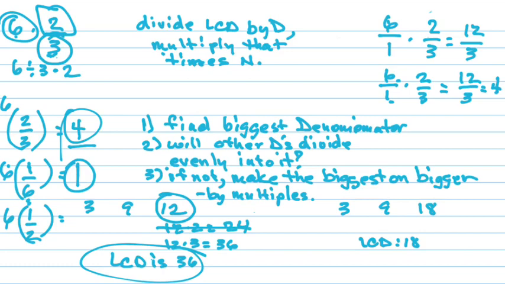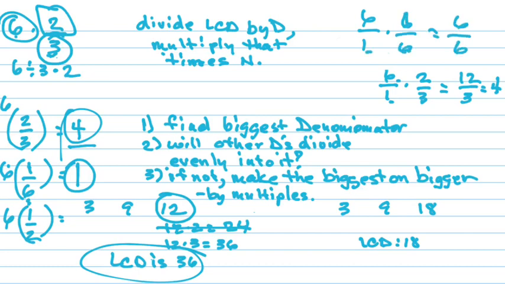All right, 6 divided by 6 is what? 1. And 1 times 1 is 1. There we go. So let's do it the other way though. If it's 6 over 1 times 1 over 6, that's 6 times 1 is 6, 1 times 6 is 6, and 6 divided by 6 is 1. Either way, you pick the way you like, because they both work.